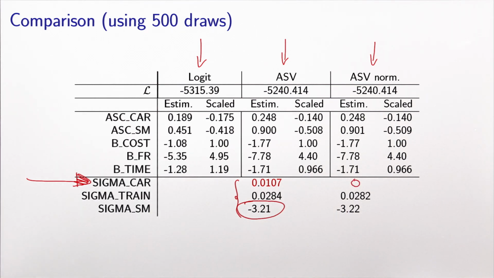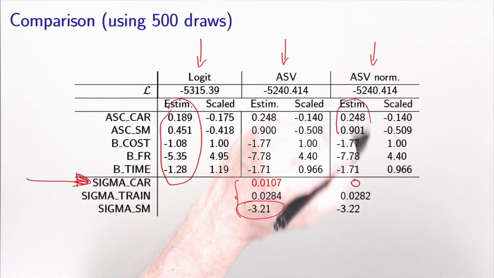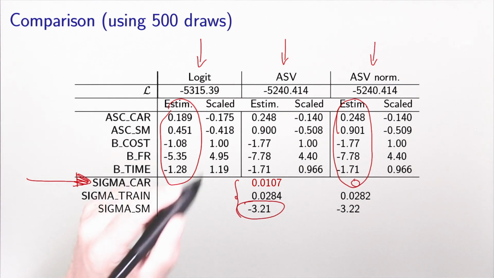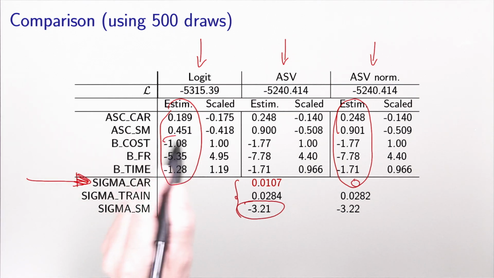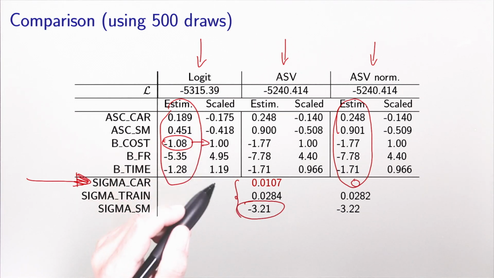A couple of comments about the results. As we discussed already before, the parameters of the logit model and of the mixture of logit model cannot be directly compared. So you need to scale them before you compare them. And this is what we did in these columns. So we have divided each parameter by the cost coefficient. So this one becomes 1, and the other ones have been calculated accordingly. Same thing here.